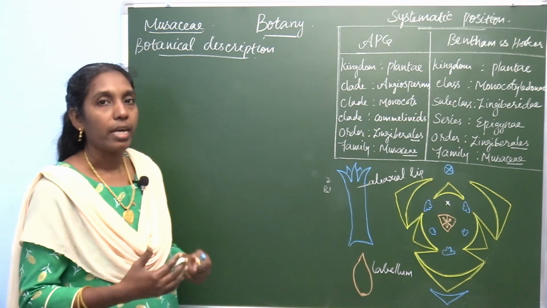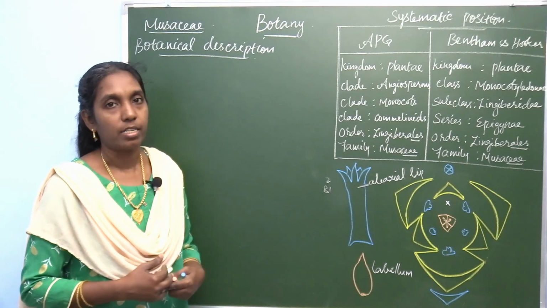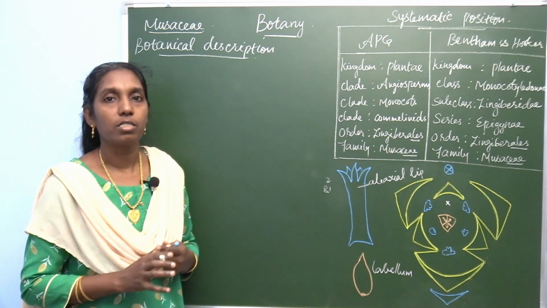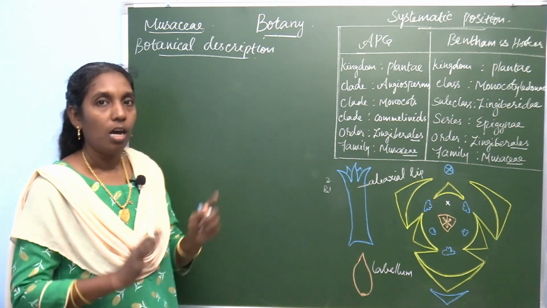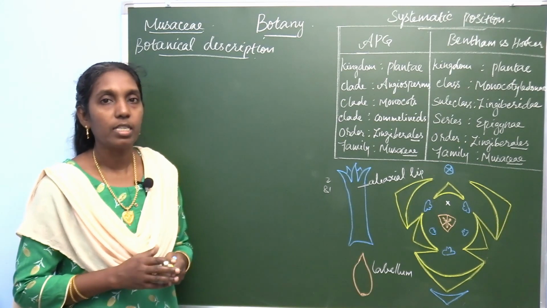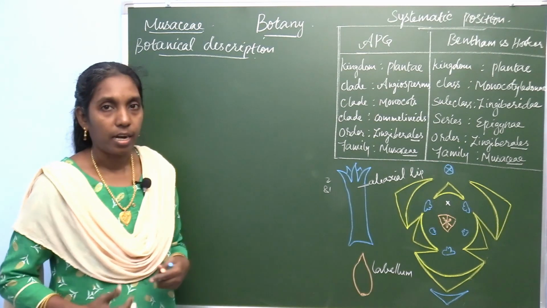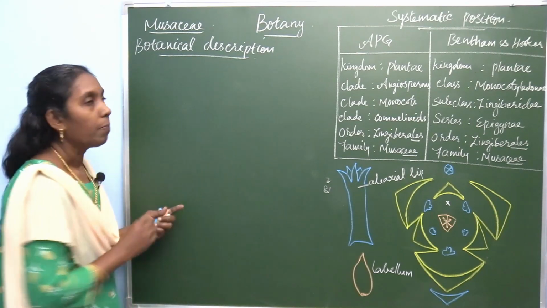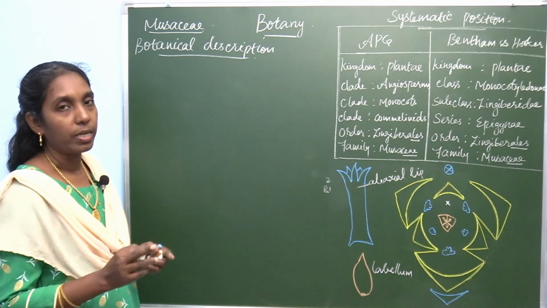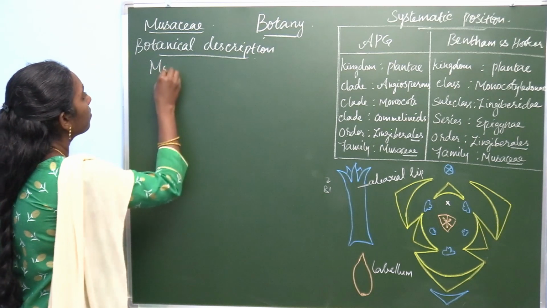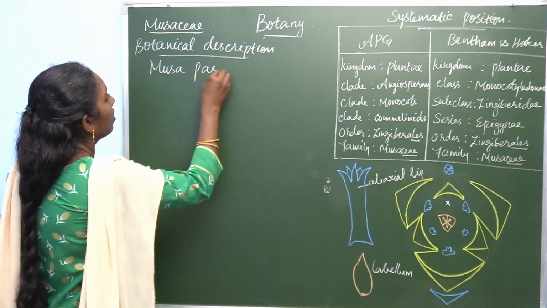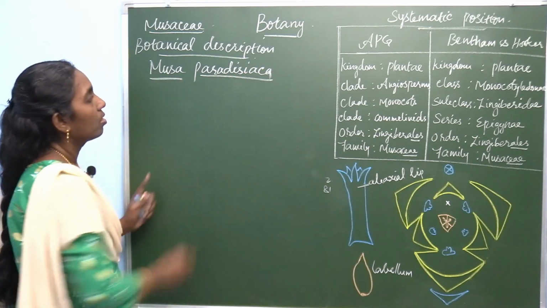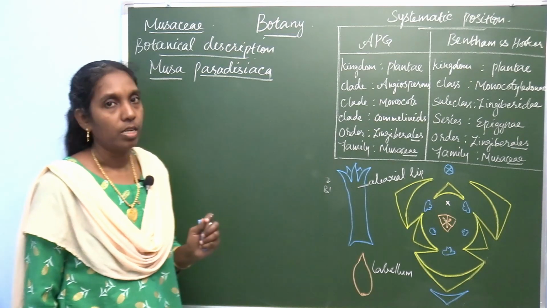Now, let's see how to write the botanical description. Under this heading, you are going to learn three different questions. First, the general characters of Musaceae: how many genera and species are present, and the description. Another question, the botanical description of Musa paradisiaca, the species you are going to describe today.